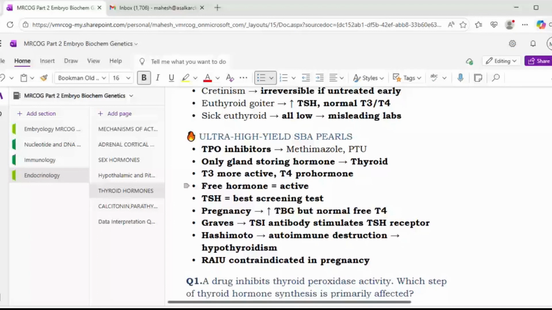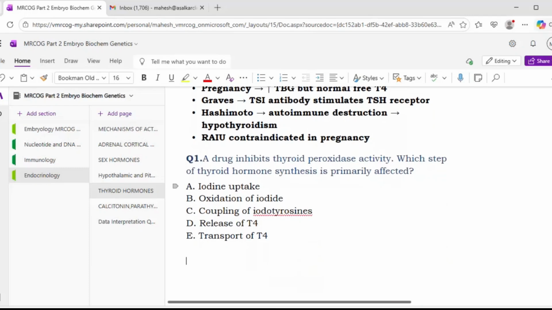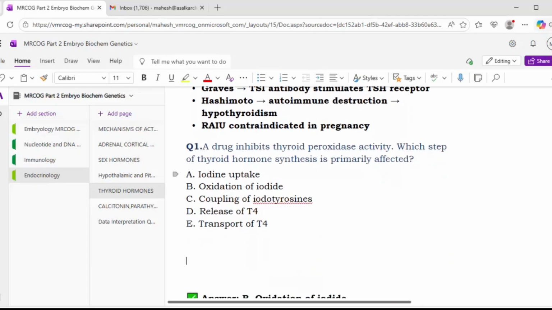Okay, free hormone is the active hormone. TSH is the best screening test. In pregnancy, there is an increased TBG, but normal free T4 level. Graves' disease, you get a TSI antibody which stimulates the TSH receptor. Hashimoto's is an autoimmune destruction leading to hypothyroidism, and radioactive iodine uptake is contraindicated in pregnancy. Okay, so that finishes the thyroid hormone. And we have few questions. Doctor, please go through these questions.